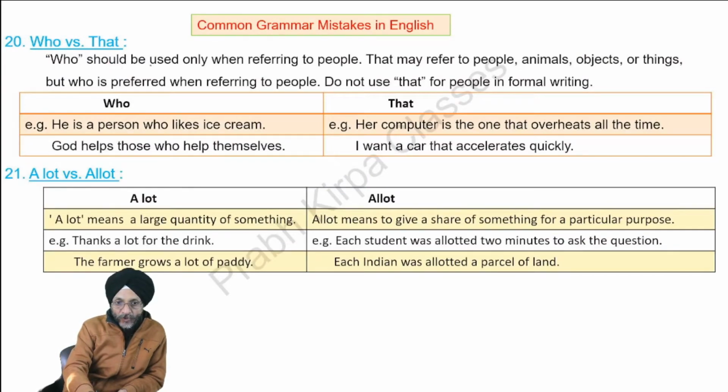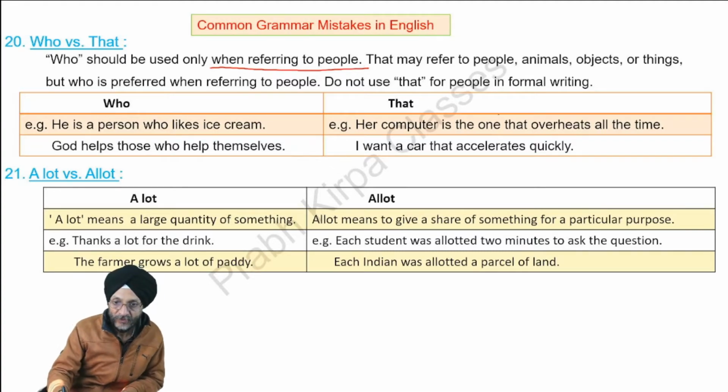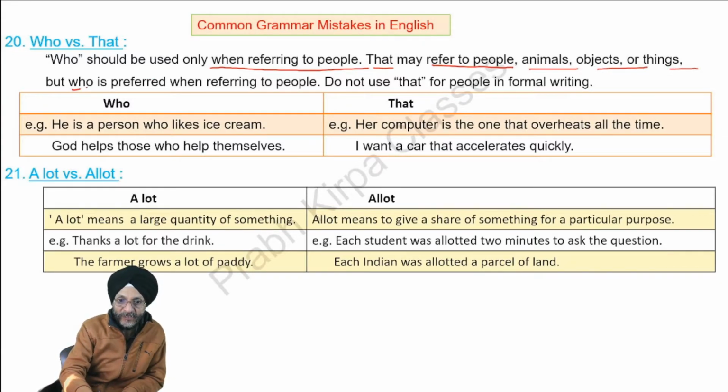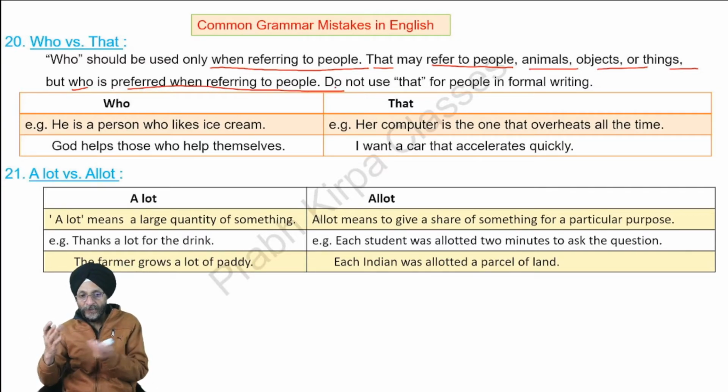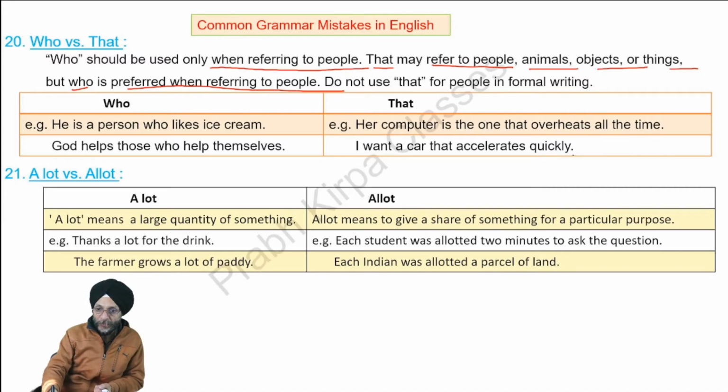Who versus that? Who should be used when we are referring to people, when we are talking about people. That may refer to people, animals, objects, or things. But the word who is preferred when referring to people. That is, when we are talking about people, we should use the word who, preferably. Do not use that for people in formal writing. Formal means business communication or for writing purposes.